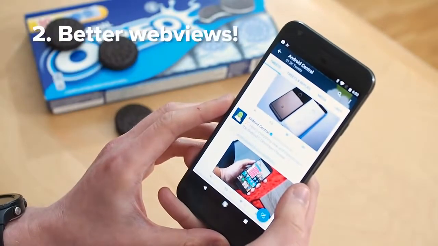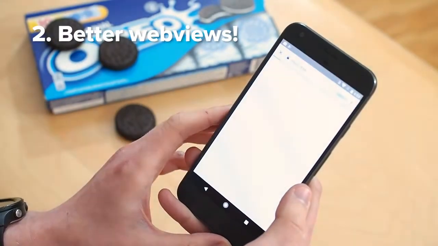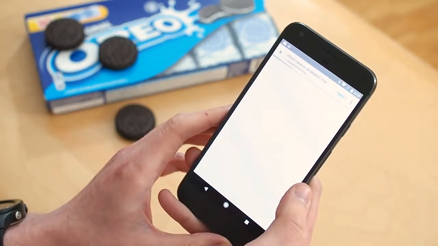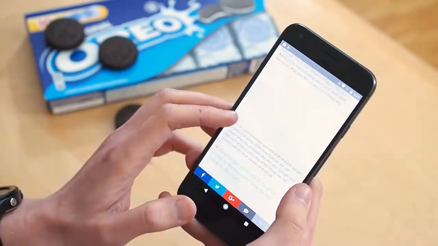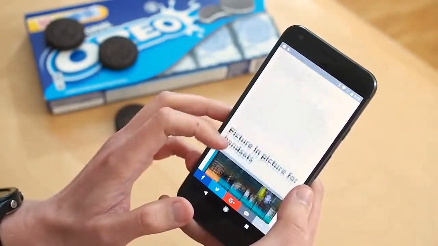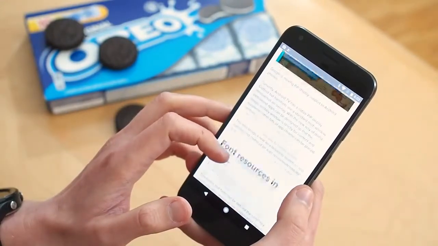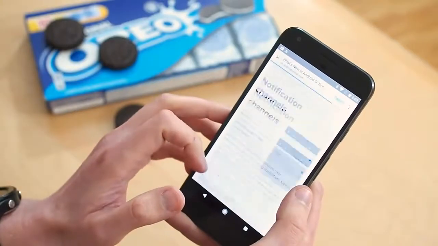Number 2, web view enhancements in Android O. Web views are the things that let developers show you web content in apps, like when you click a web link in Twitter. Android O makes web views more secure and stable by running these in multi-process mode by default, and adding an API so developers can handle their own web view crashes and other errors. Web content is still a really important part of apps, and so helping devs make this experience more secure and less crashy is a win for everyone.